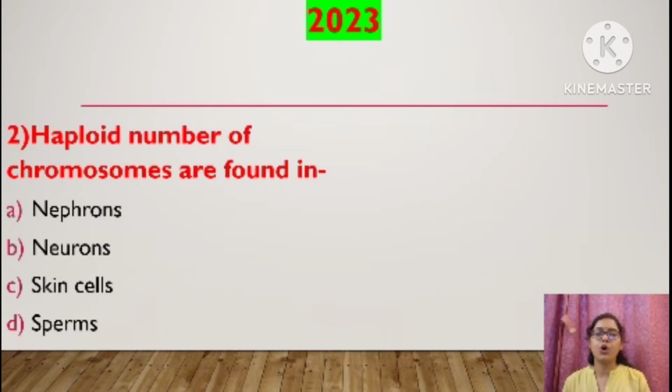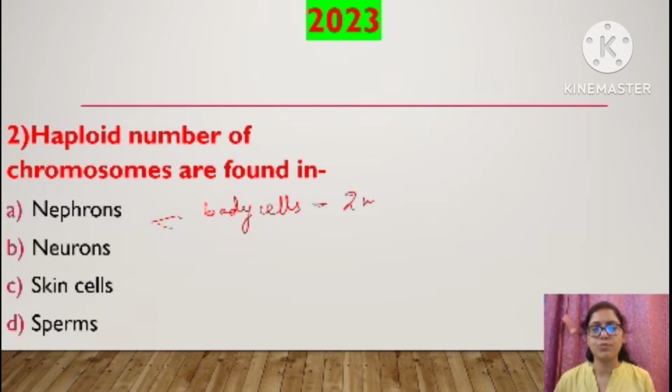Haploid number of chromosomes are found in. Nephrons. Nephrons are body cells, right? Nephrons are the unit of excretion. It's the unit of kidney. So nephrons are body cells, and because these are body cells, they have diploid number of chromosomes.